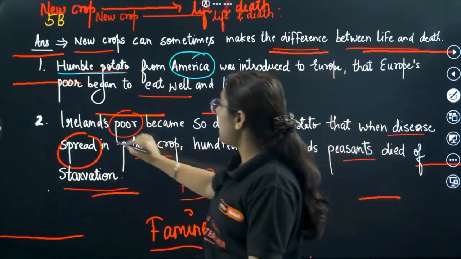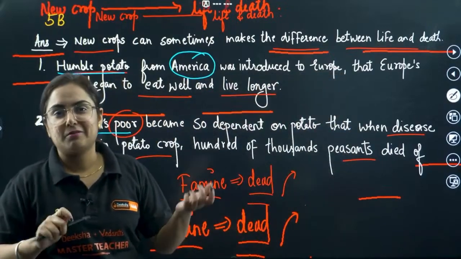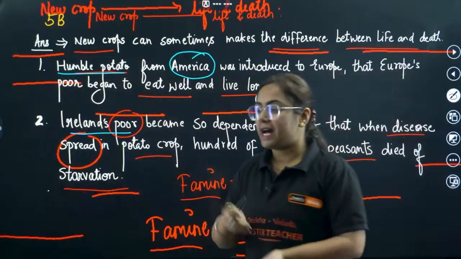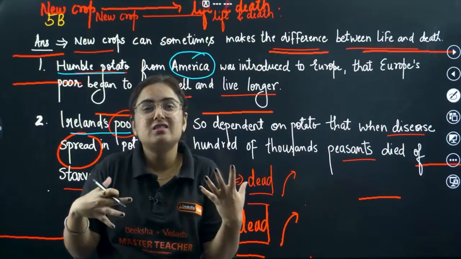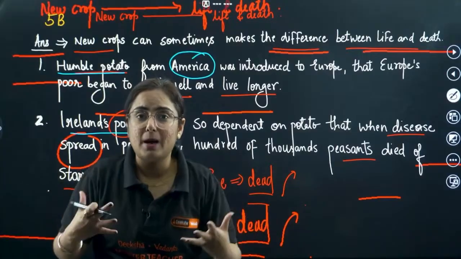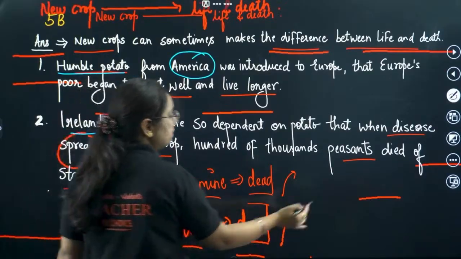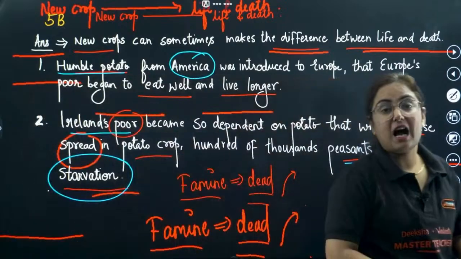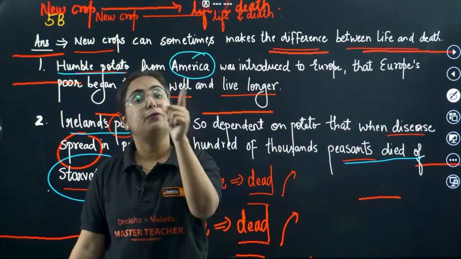Now, what happened? Ireland's poor people became so dependent on that potato. Maybe they are making potato twisters and enjoying it. Apart from the joke, Irish people became so dependent on the potato crop that once a disease spread in that potato crop. Now a blunder happened, the disease spread in all of it. Poor farmers were suffering, they had no food to sell or food to eat, and as a result they died of starvation. So yes, a crop that became a source of life for them became the reason of death for them.